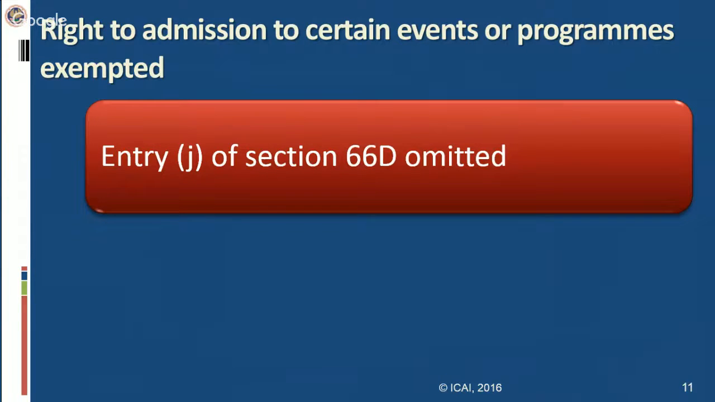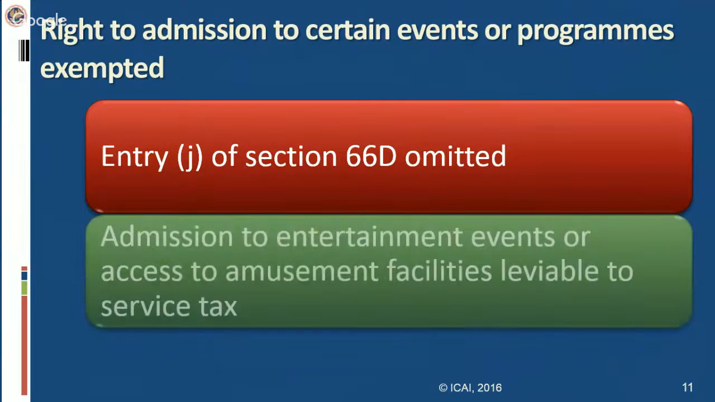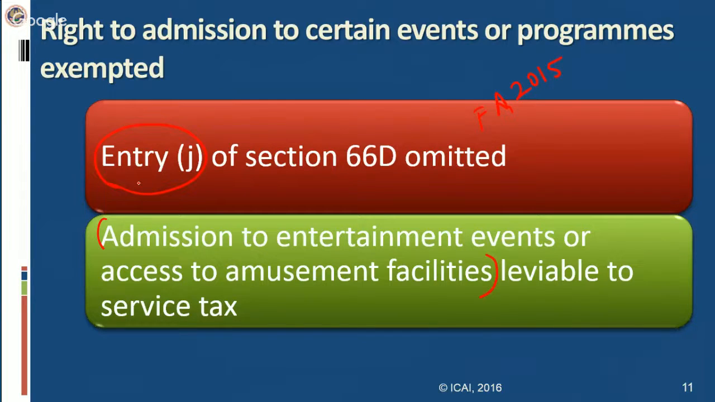Under the negative list, entry J earlier provided for service by way of admission to entertainment events or access to amusement facility. It was earlier covered under the negative list, so it was not chargeable to service tax at all. However, Finance Act 2015 omitted this entry J. By virtue of this omission, admission to entertainment events or access to amusement facilities became leviable to service tax.